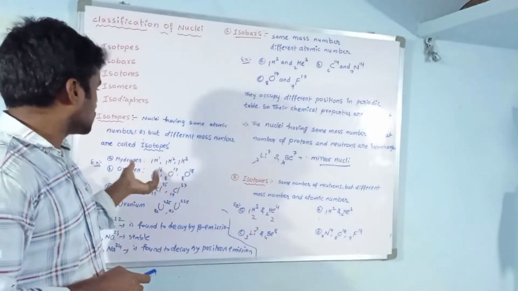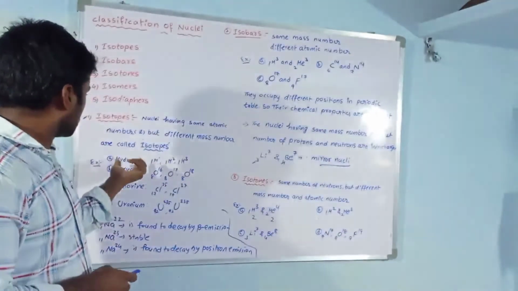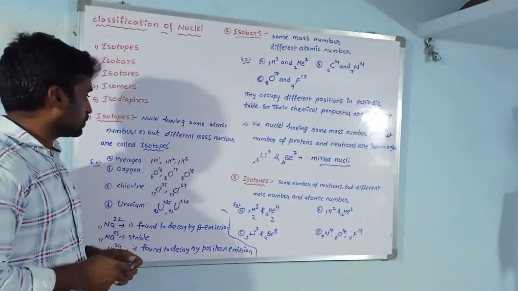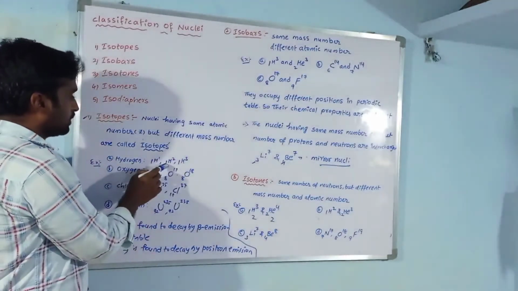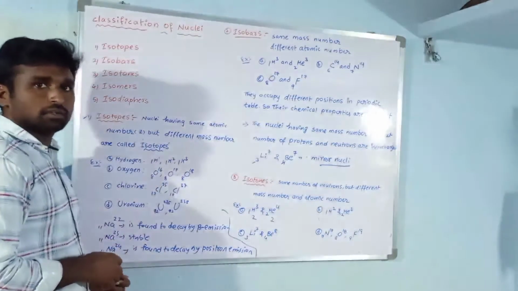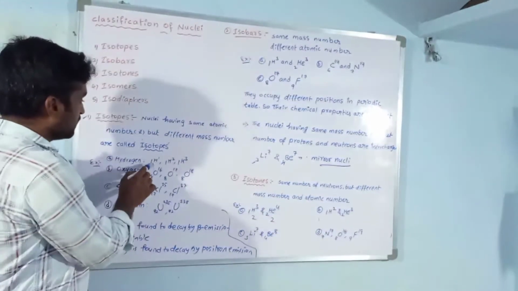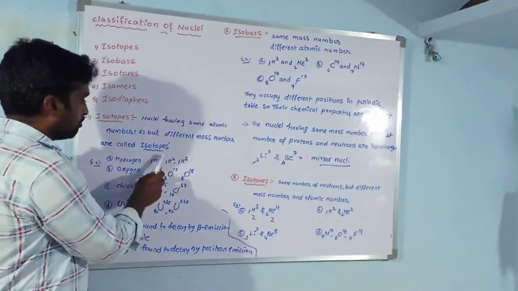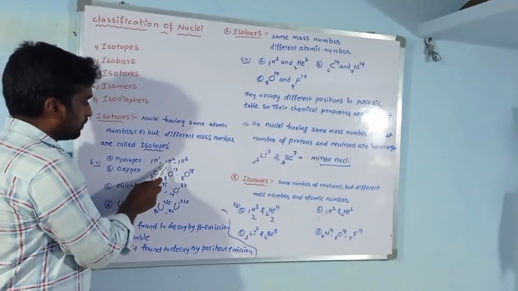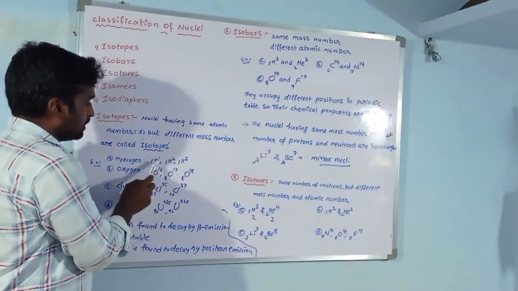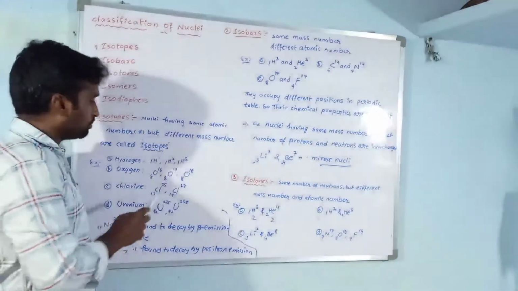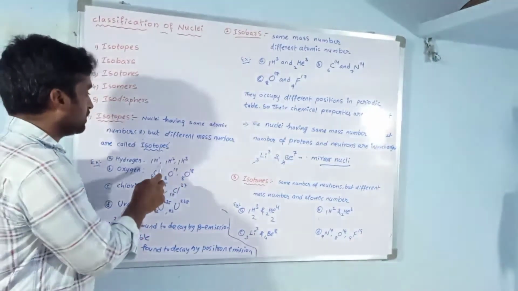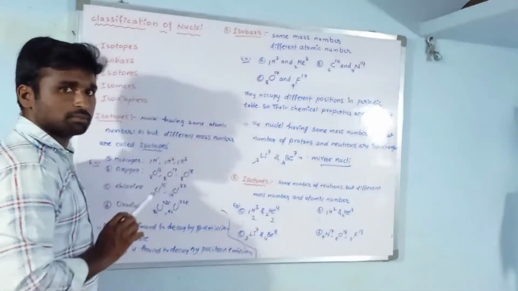Some of the isotopes are here. This is the hydrogen element. Hydrogen isotopes are 1H1, 1H2, 1H3. If you observe these three, this is the proton number or atomic number, and this is the mass number. In these three, the atomic numbers are the same but the mass numbers are different.